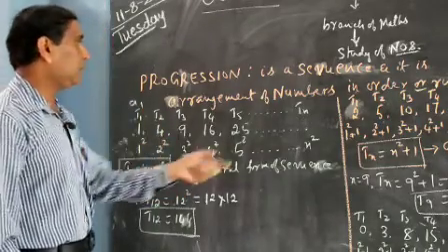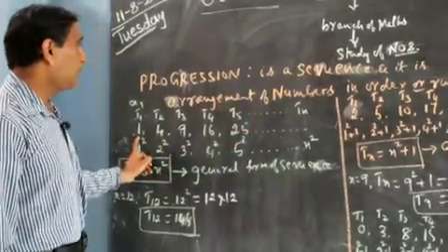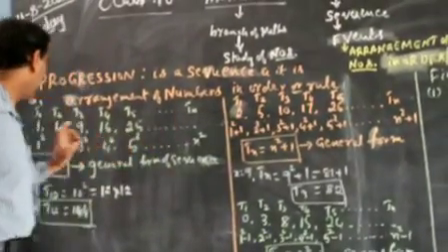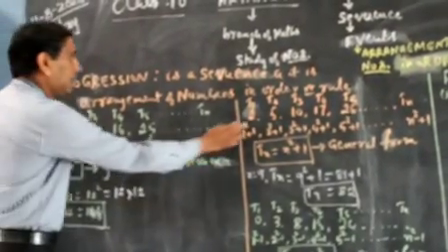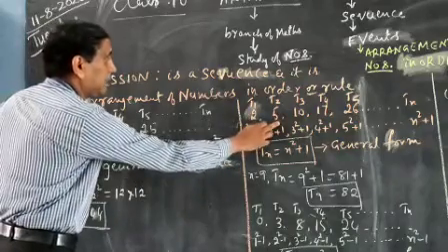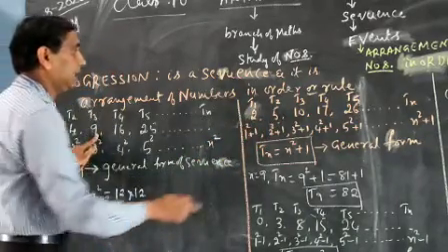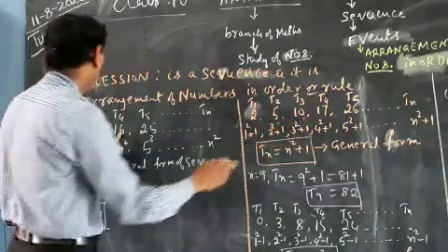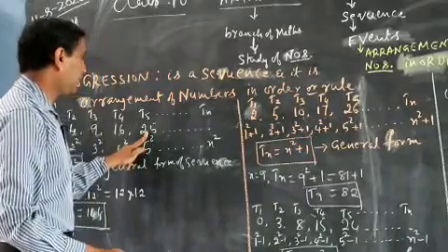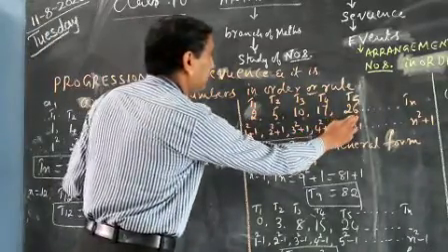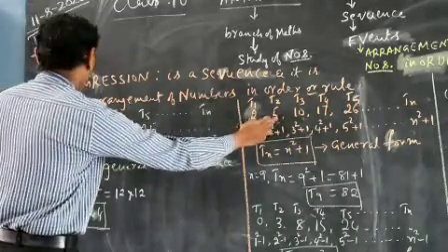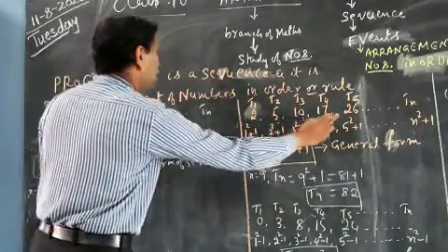After this, I have written one more example based on this. Observe the terms of the second sequence. What is the first term here? 2. What is the second term here? 5. What is the third term here? 10. What is the fourth term here? 17. What is the fifth term here? 26. Just observe these two: 1, 2, 4, 5, 9, 10, 16, 17, 25, 26.